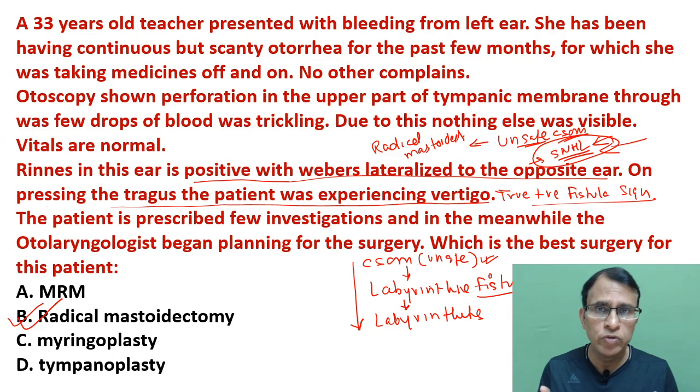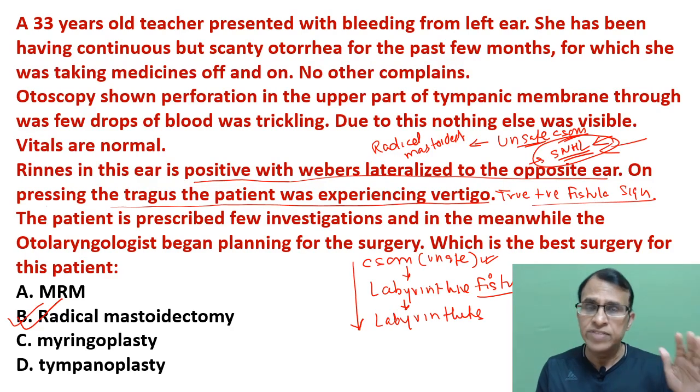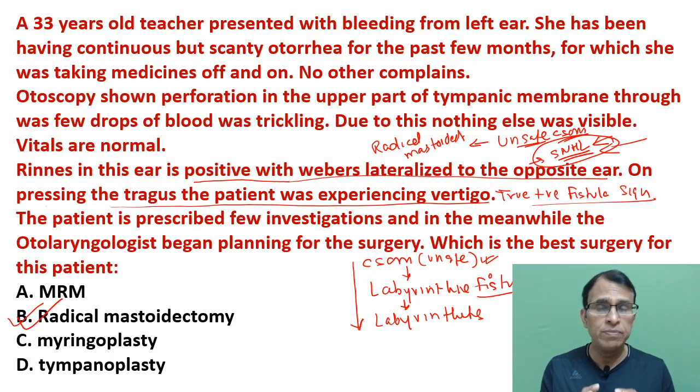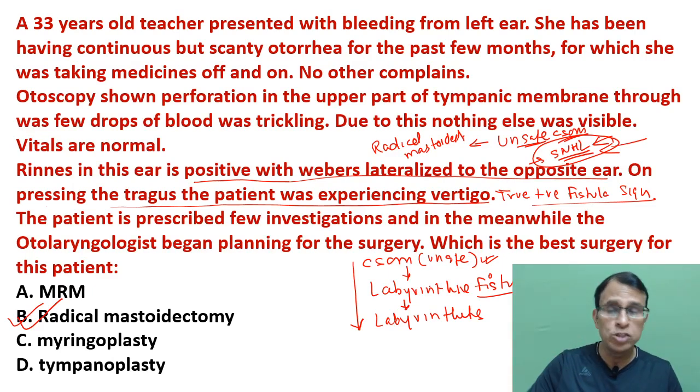So once again, I'm repeating the same thing for your benefit. Unsafe CSOM is called unsafe because it is a dangerous disease. If you leave behind the disease, it can cause complications, and we don't want that. And that's why whenever you do a surgery on such a patient, you ensure that the entire disease gets removed. And if you want to remove the entire disease so that nothing is left behind, there is going to be no complication in future, radical mastoidectomy is the best option, is the best surgery.